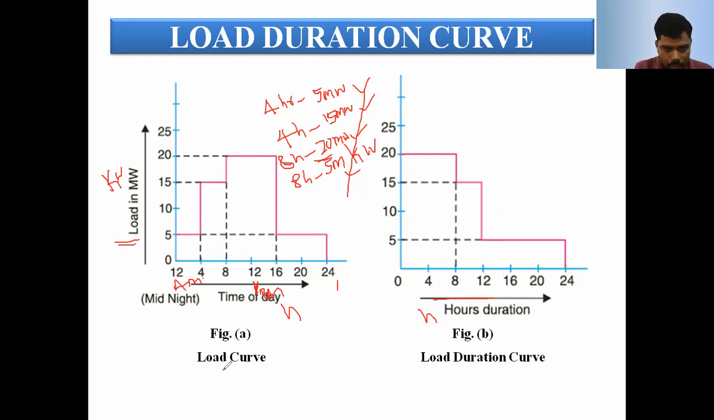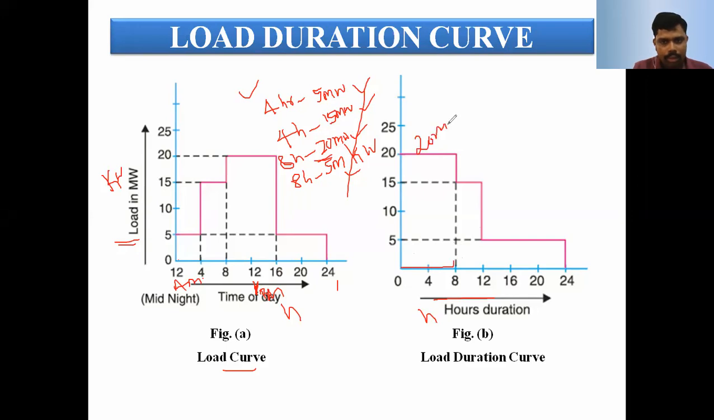Here, the load curve you have already noted down. First 4 hours, 5 megawatt. The next 4 hours, 15 megawatt. Next 8 hours, 20 megawatt. Next 8 hours, 5 megawatt. The highest demand is how much? 20 megawatt. How many hours? 8 hours. That is, the first 8 hours are taken for 20 megawatt.